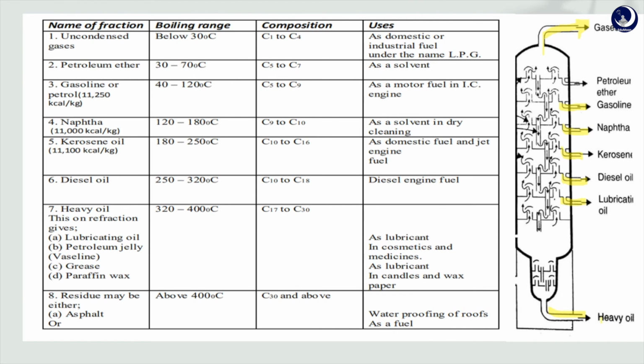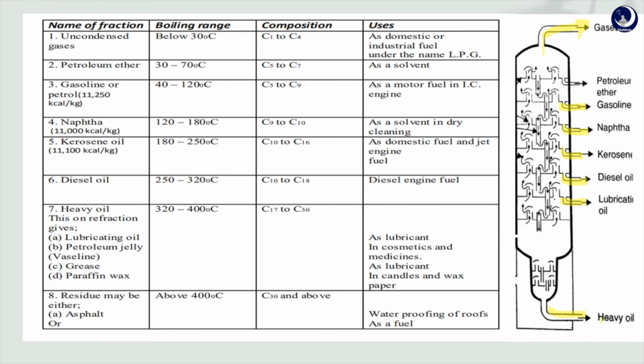This is the process of refining of petroleum, in which we discussed fractional distillation, and thus this process is called refining of petroleum, and the places in which this refining is done are known as oil refineries.